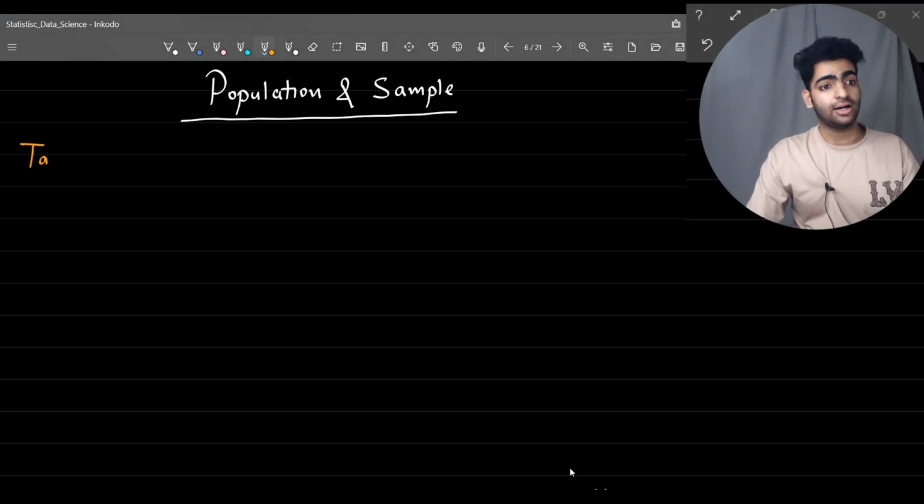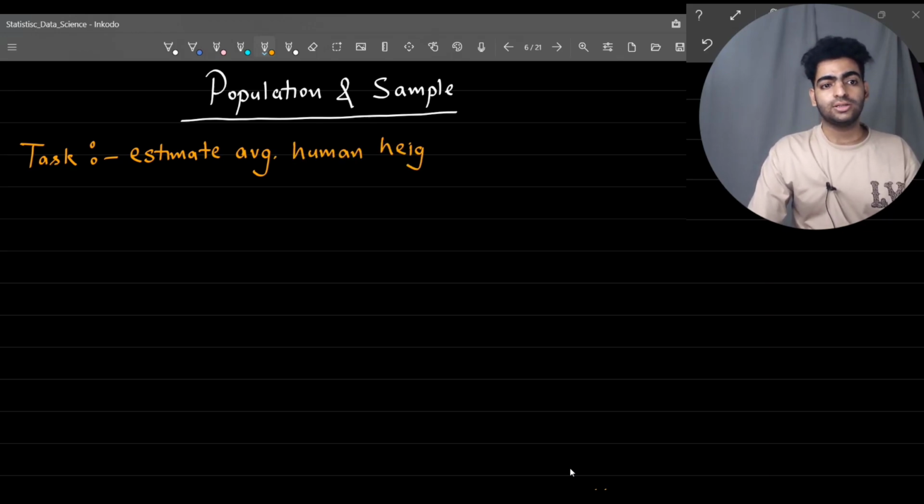Imagine we have a task where we have to estimate the average human height. We have a population of roughly around 7 billion till date.